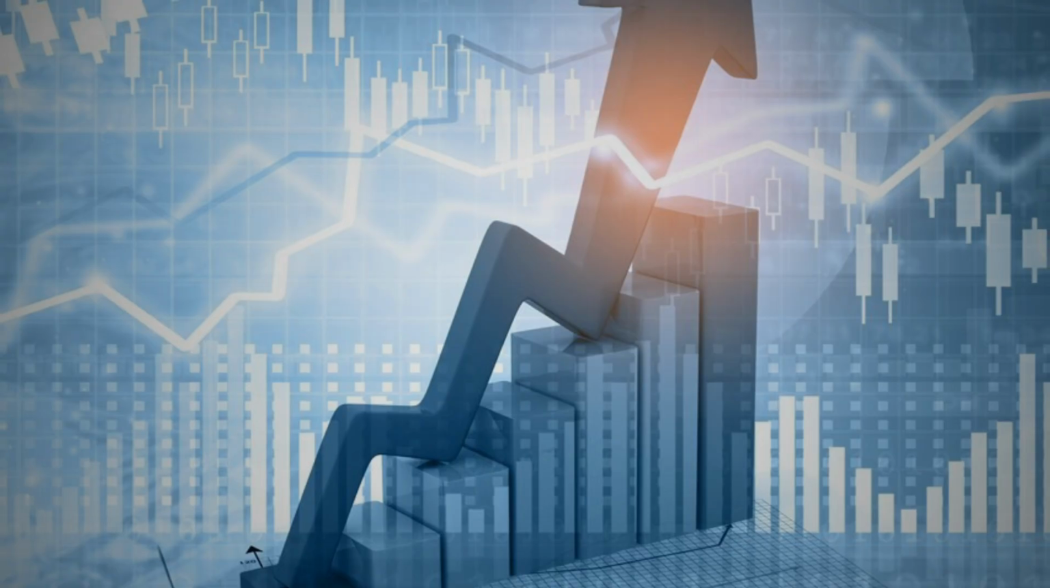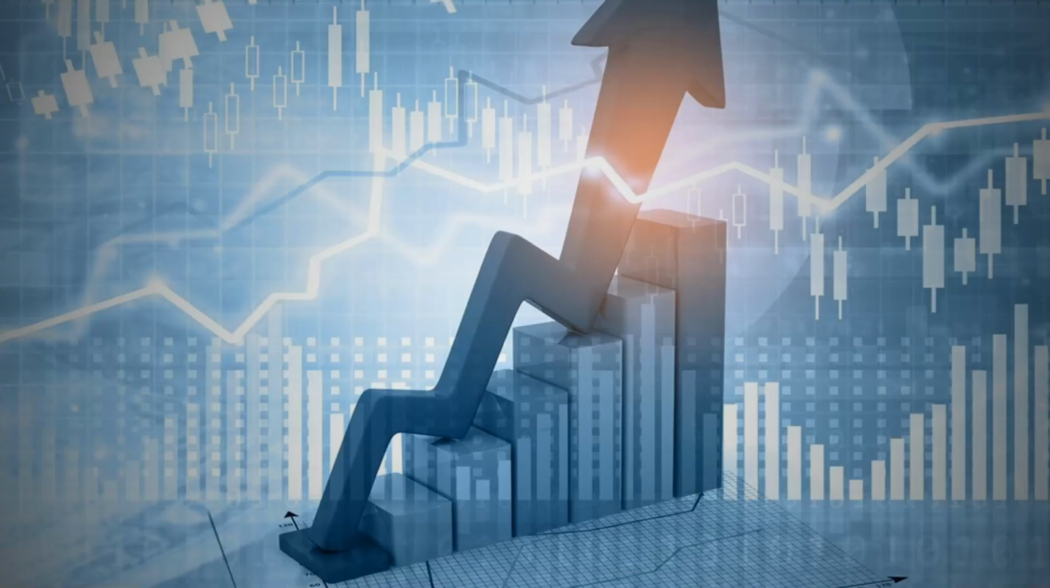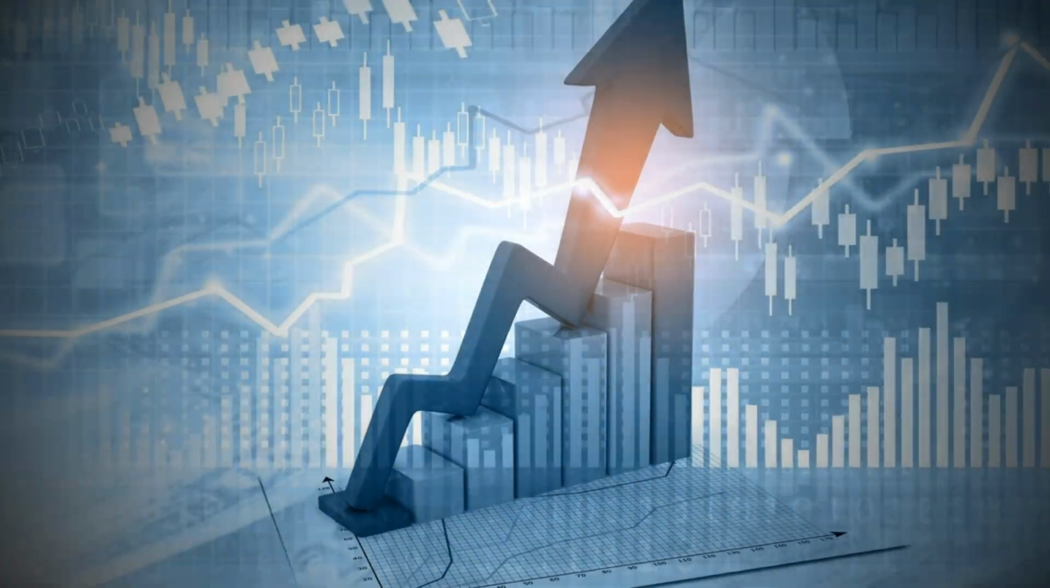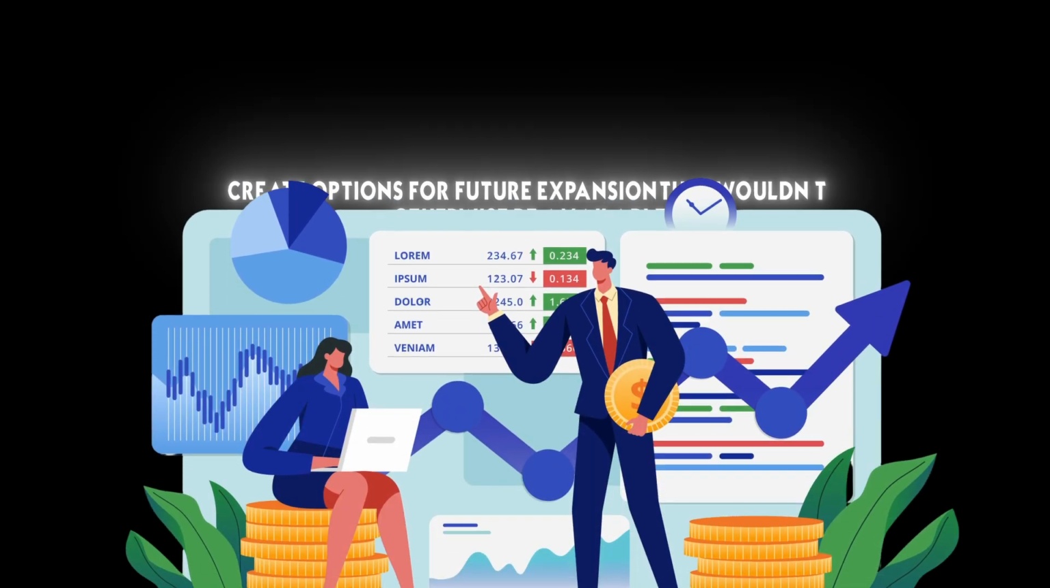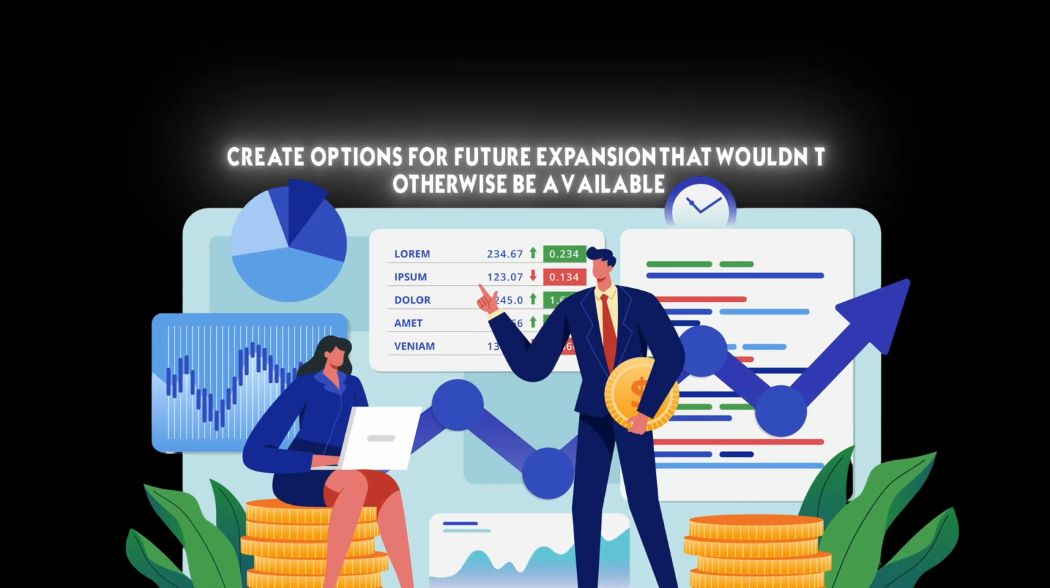One common type of real option is the growth option. This recognizes that an initial investment might open up opportunities for future investments. For example, entering a new market might create options for future expansion that wouldn't otherwise be available. Another important type is the abandonment option. This recognizes the value of being able to cut losses and exit a project if it's not performing as expected. The ability to limit downside risk can significantly enhance the attractiveness of a project.